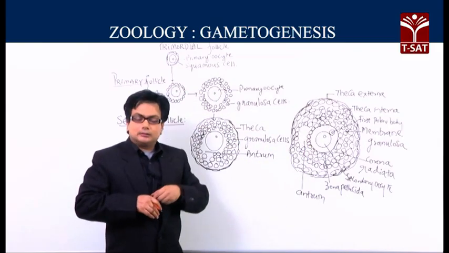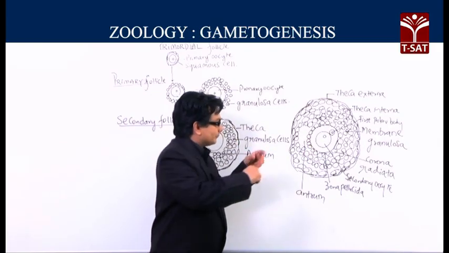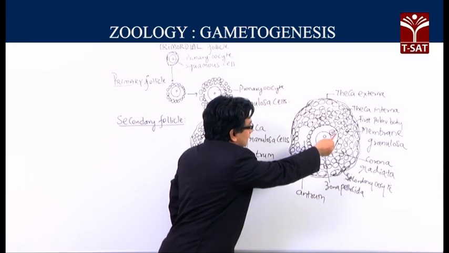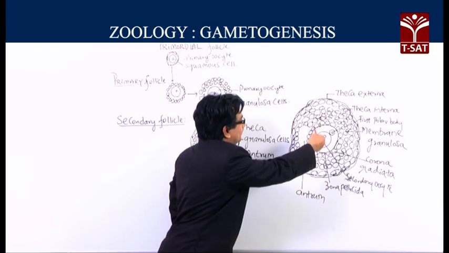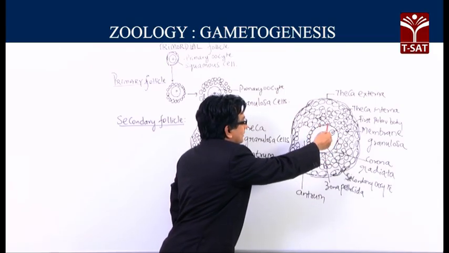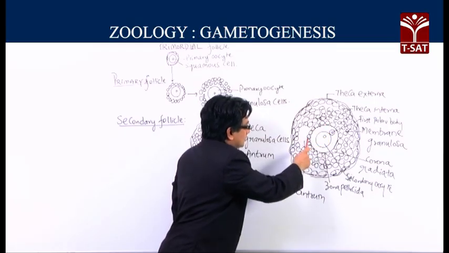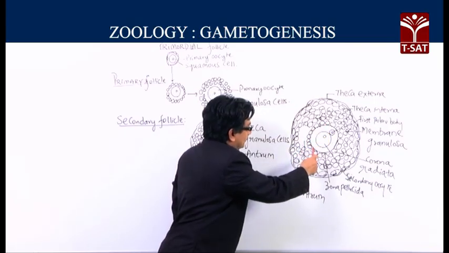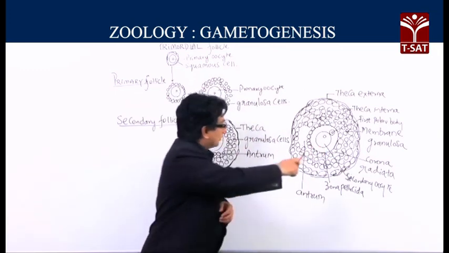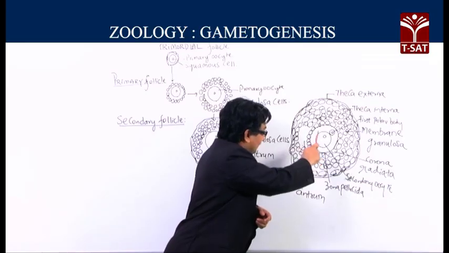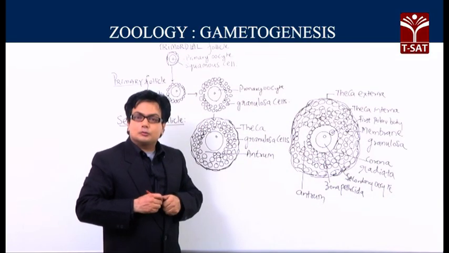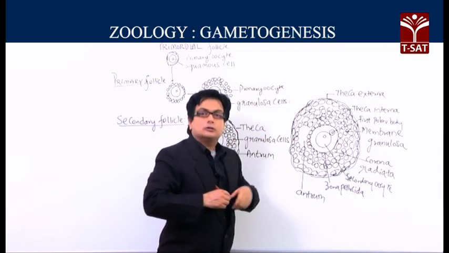Look at this small layer, zona pellucida. Surrounding the zona pellucida, we find diploid cells very closely associated, called the corona radiata. Then this is the zona pellucida, and as you see deep inside, the space is called the perivitelline space, where I have written two cells. One of them is called the secondary oocyte, the other is called the first polar body.